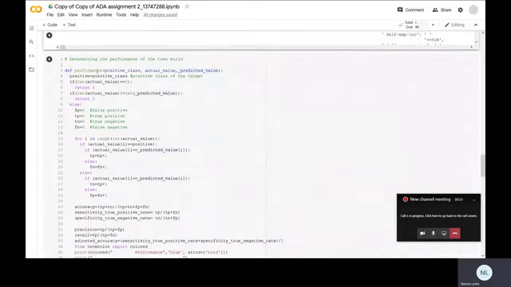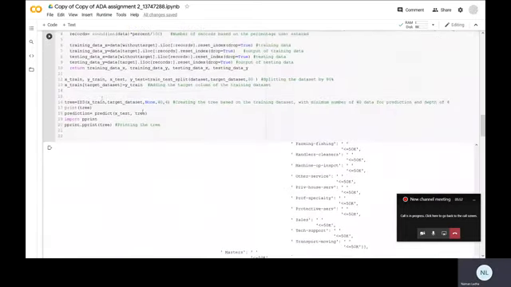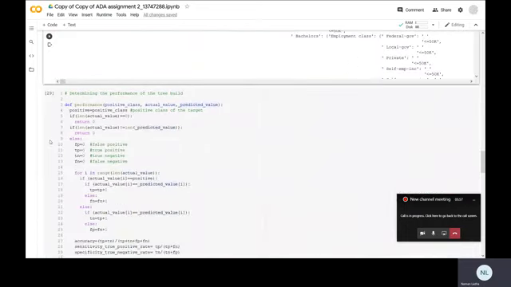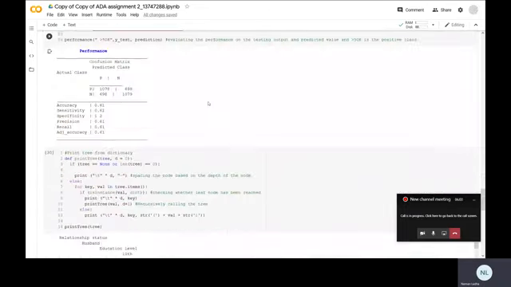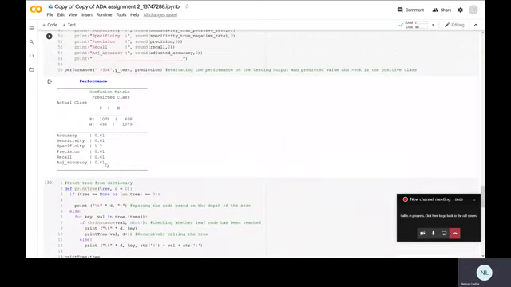So now I'm evaluating performance. I predicted all the values from the test database by sending the tree, and now I'm evaluating the performance, which takes actual values, positive values, and predicted values. So here is the overall performance of the tree which I've built. It builds the confusion matrix, and then tells accuracy, sensitivity, specificity, precision, recall, and